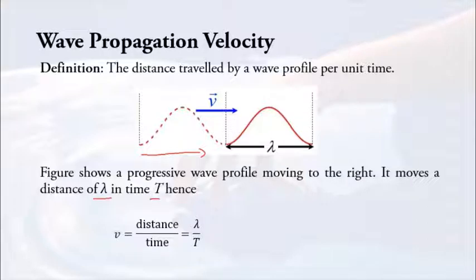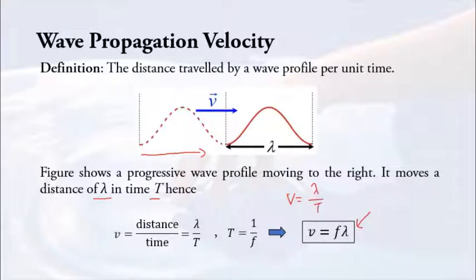Then how are we going to expand these equations furthermore? Other than v equals to lambda over T, since we know that T is equals to 1 over f, therefore we can rewrite the equations as v equals to f lambda. So this is the general equations that we use for our wave motions, for the wave propagation's velocity. So you have two equations, remember? You have v equals to lambda over T, and because T is equals to 1 over f, you can rewrite it as v equals to f lambda. Most of the time we use these equations, but sometimes this one might be helpful as well.